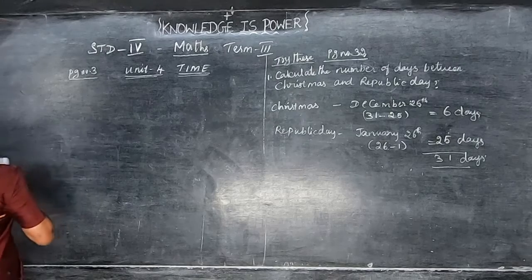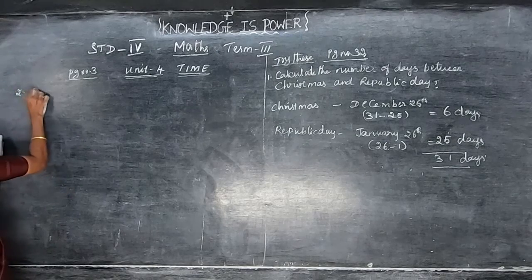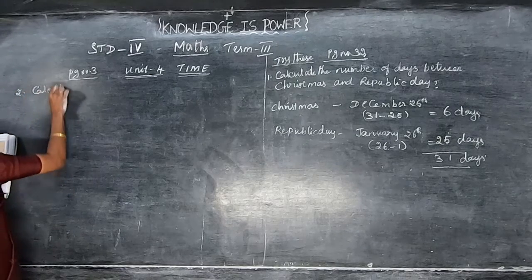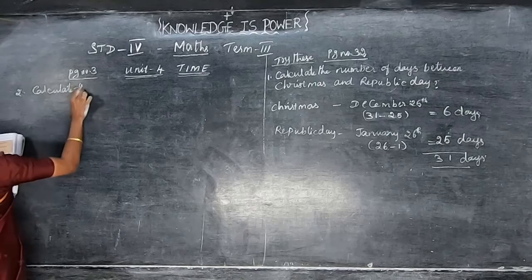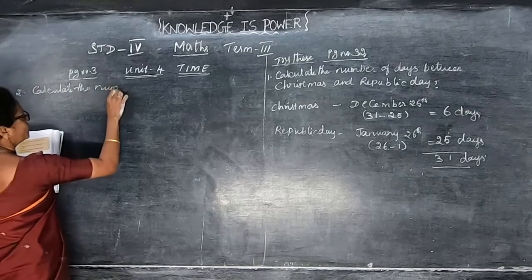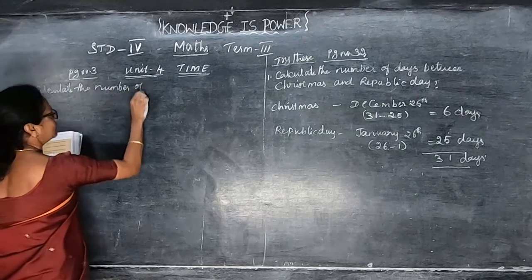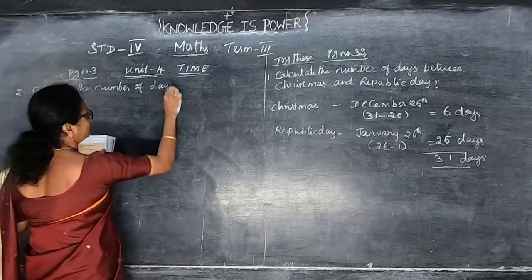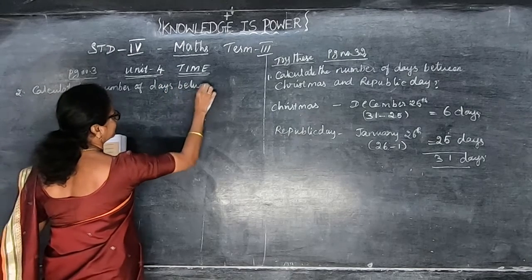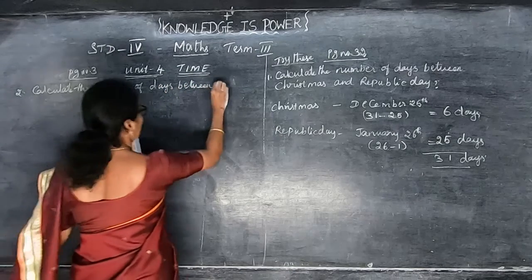Second sum also same sum. Calculate the number of days between Pongal and May Day.